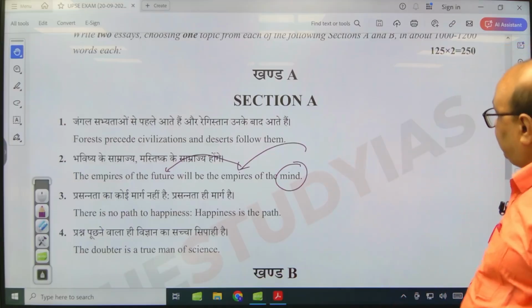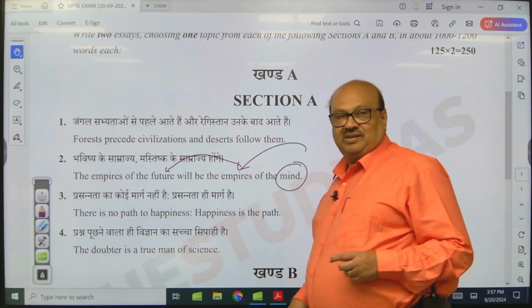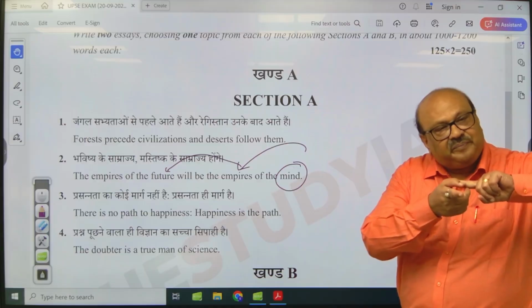So this statement tells us about that shift.